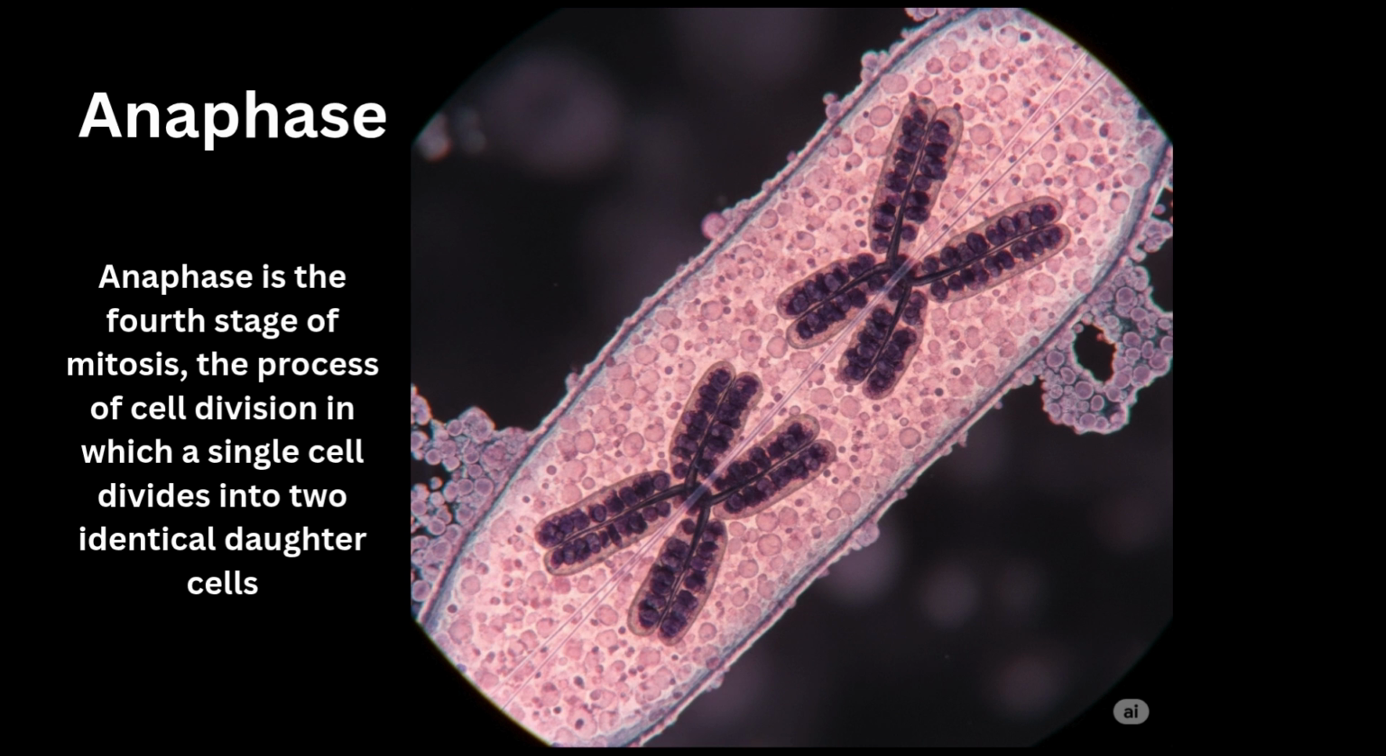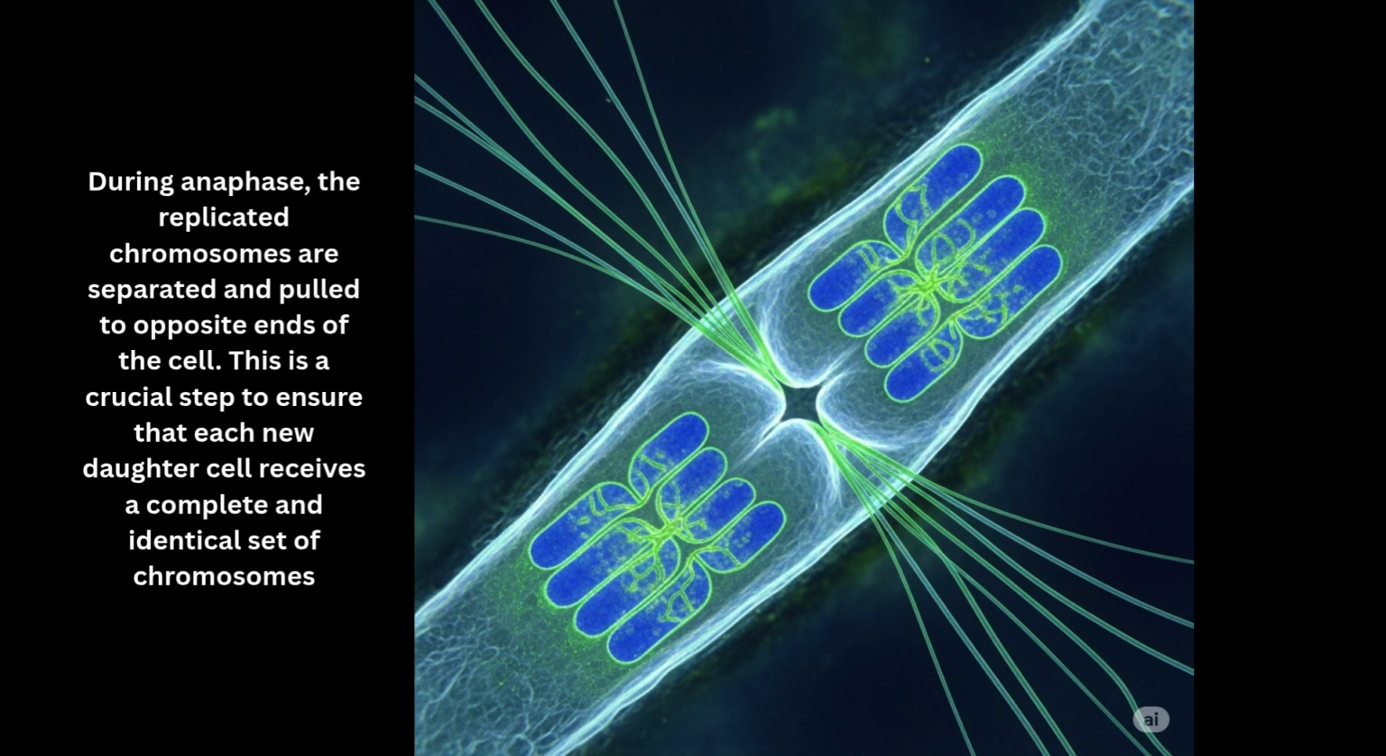Anaphase is the fourth stage of mitosis, the process of cell division in which a single cell divides into two identical daughter cells. During anaphase, the replicated chromosomes are separated and pulled to opposite ends of the cell. This is a crucial step to ensure that each new daughter cell receives a complete and identical set of chromosomes.